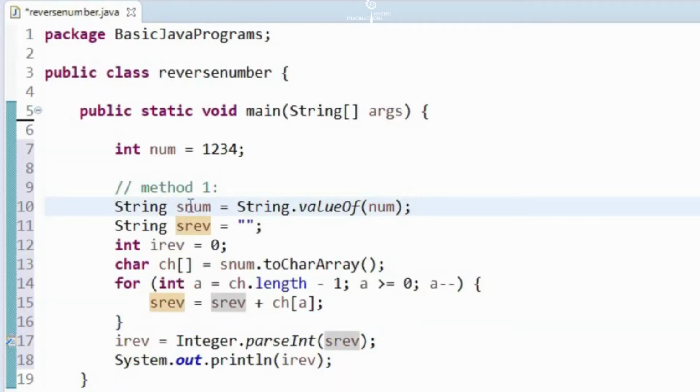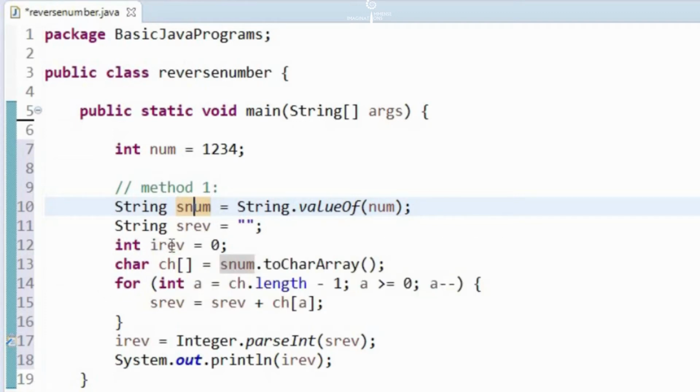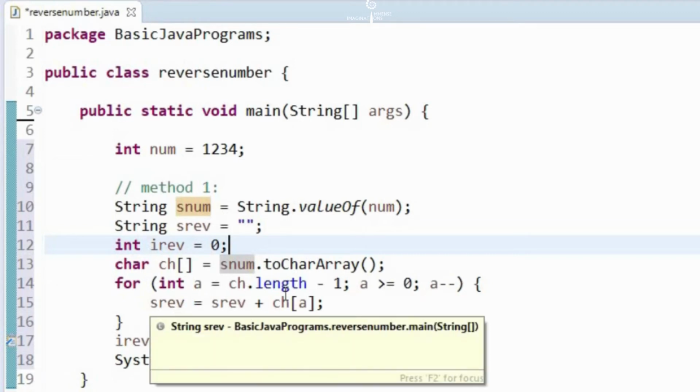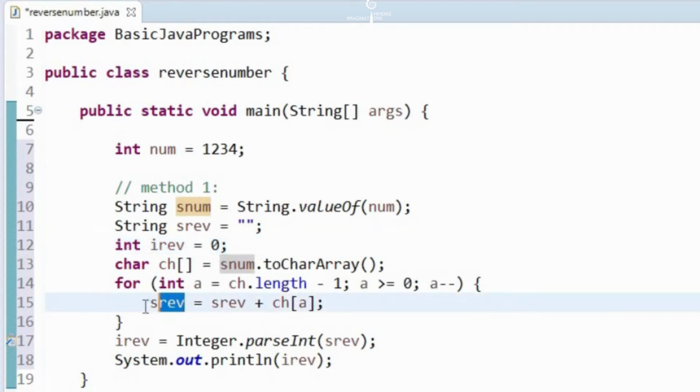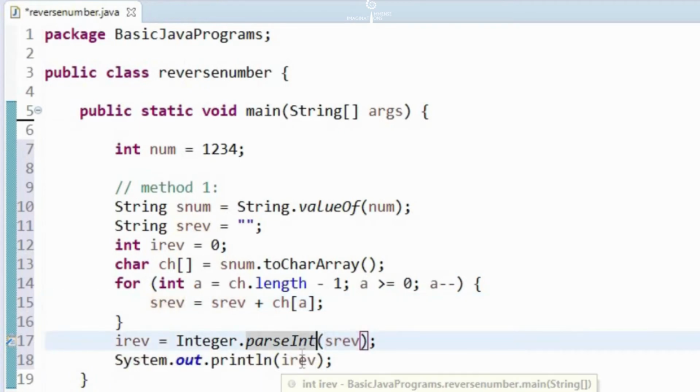What we are doing here is we are converting the given integer into a string and storing that in snum. We are initializing one string variable to blank, srev, and we are initializing one integer variable iRev to 0. Then we are converting the string into a character array by using the toCharArray method. Then we are iterating it over a for loop and storing each character in srev. And finally we have a reverse string in srev, and we are converting that to an integer using the parseInt method and storing that in integer reverse, and finally we are printing that integer reverse.